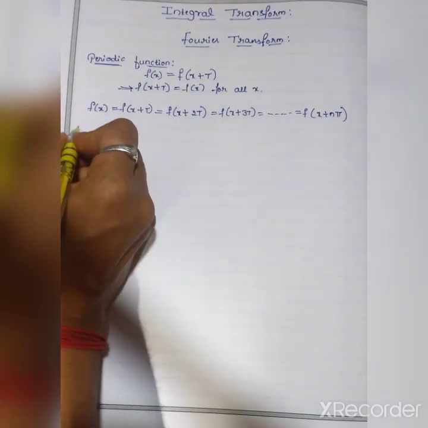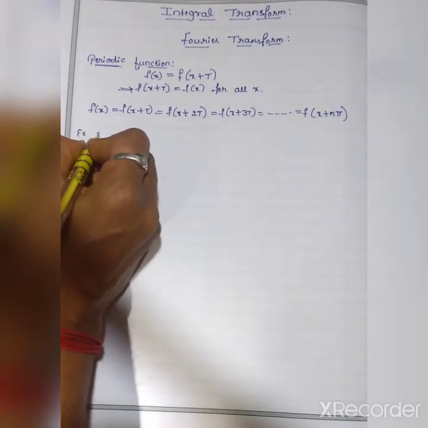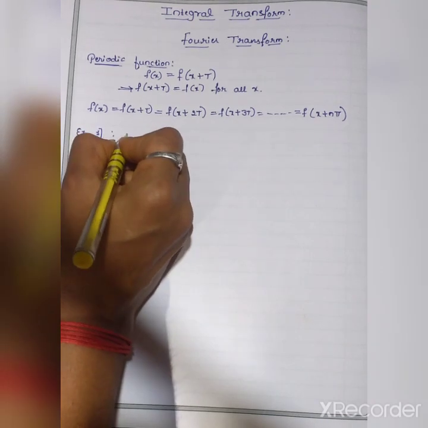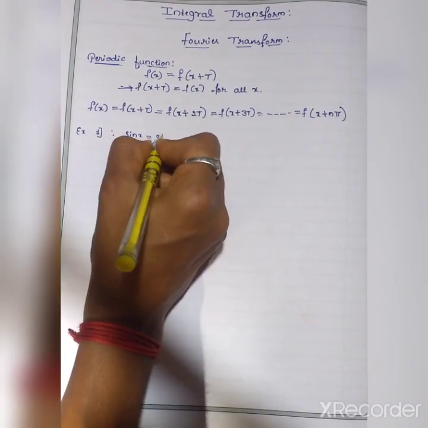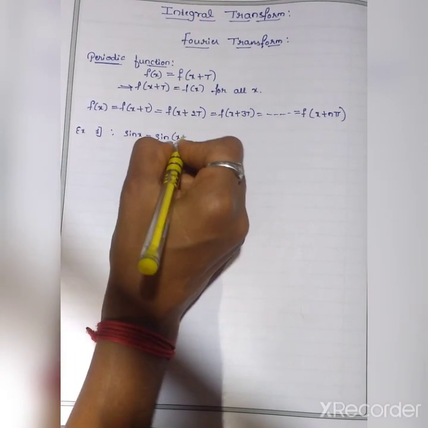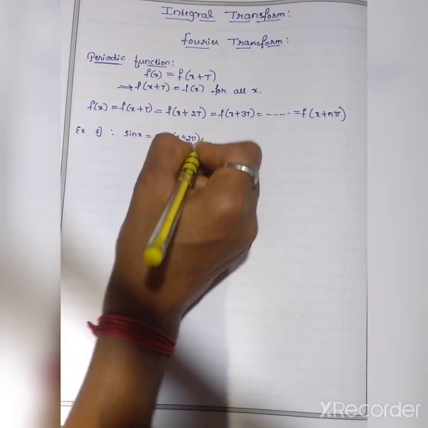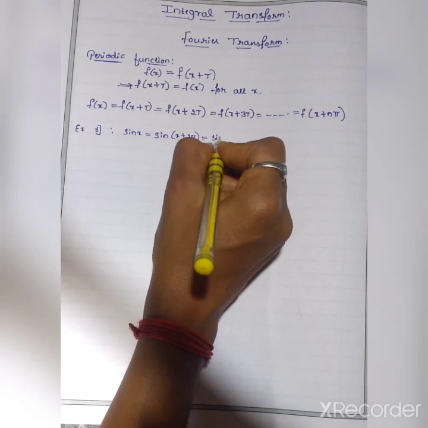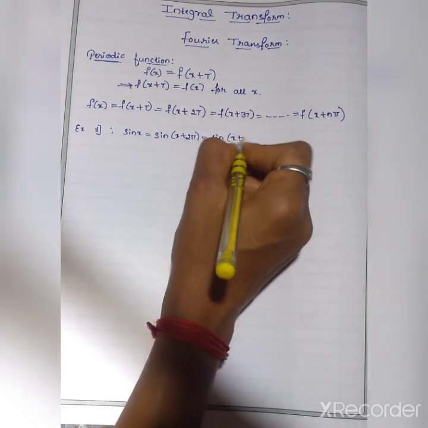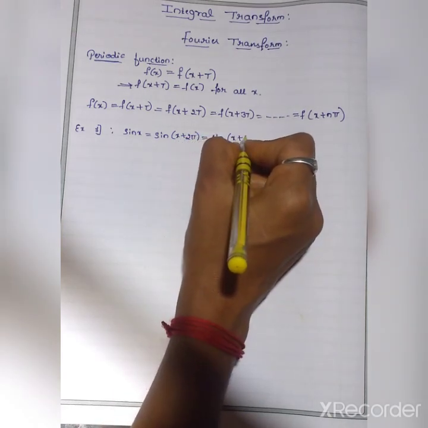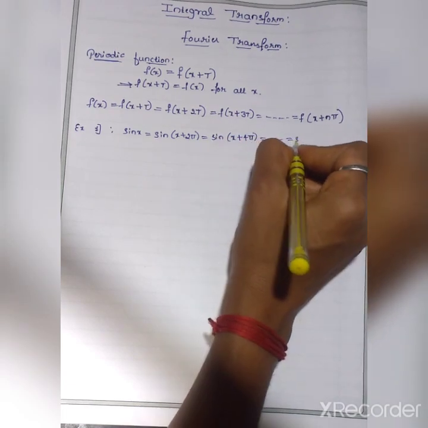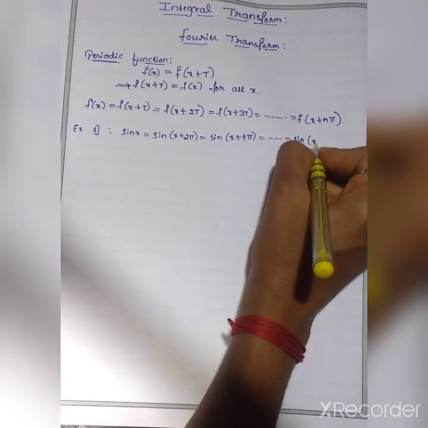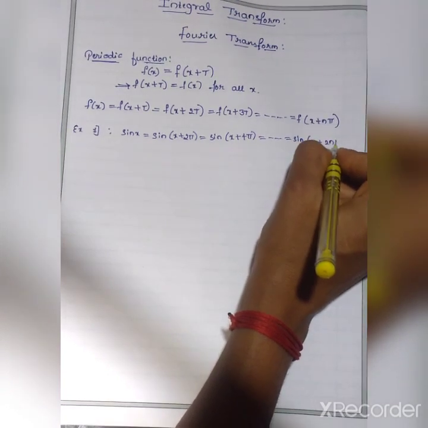Now let us take an example. Consider example number 1. See here, consider sin x. Sin x equals sin of x plus 2 pi, equals sin of x plus 4 pi, and so on up to sin of x plus 2n pi.